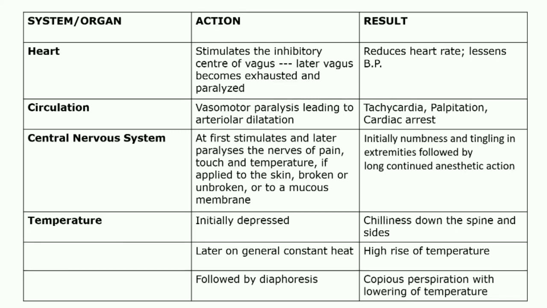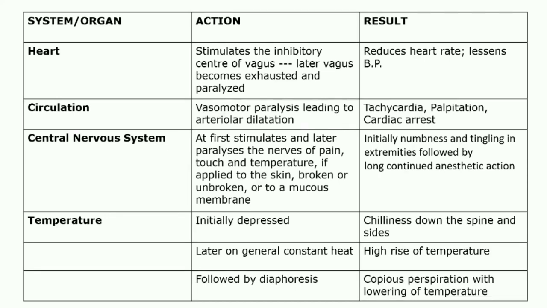In the chill stage, there is vasoconstriction of the vessels, so that there is chilliness. And when there is a high rise of temperature, even when the patient has chilliness, there is shivering, and that shivering increases the muscle metabolism rate, which causes heat production. And due to that heat production, the patient feels the high temperature.